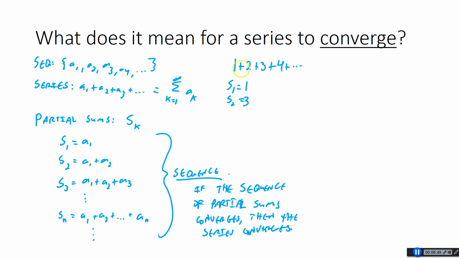S3 would be 1 plus 2 plus 3, that's 6. And S4 would be 10. As you can see, these numbers are increasing, and the gaps between them are getting bigger and bigger. So this series diverges.